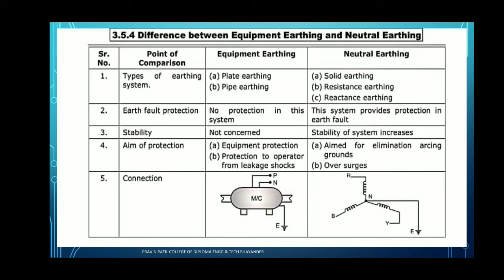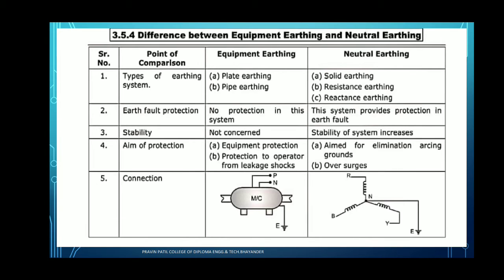Today we have to see the difference between equipment earthing and neutral earthing. The first point, types of earthing systems. Equipment earthing has two types, plate earthing and pipe earthing. Neutral earthing has three types: solid earthing, resistance earthing and reactance earthing.